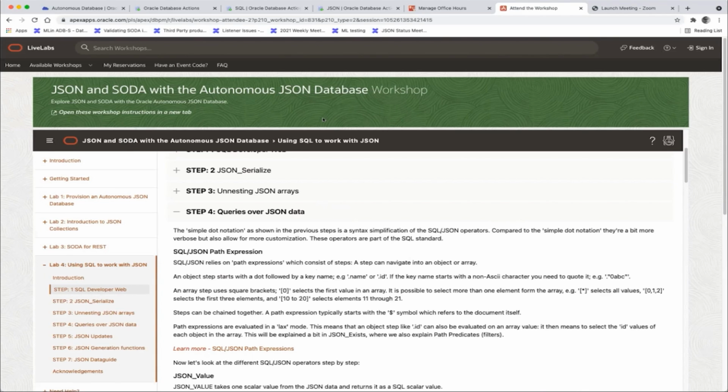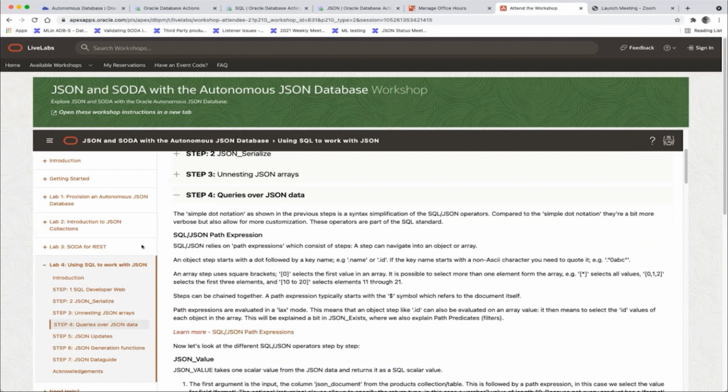So if you write, not if you come from REST, because REST is basically auto commit, but if you, for example, write a Java program that makes use of JSON, you can do transactions across collections. You have rollback, you have commits, etc. So it's fully transactional. And JSON is basically just the payload. So it doesn't behave any different than if you work with regular tables of numbers and strings. It's just that now one of your columns holds JSON.